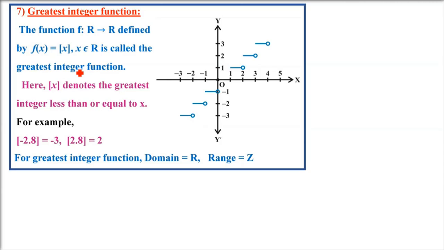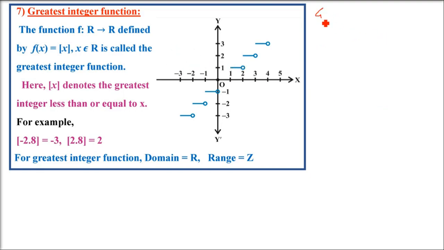Greatest integer function and smallest integer function are also known as the floor function and ceil function. The floor function is the greatest integer function and the ceil function is the smallest integer function.